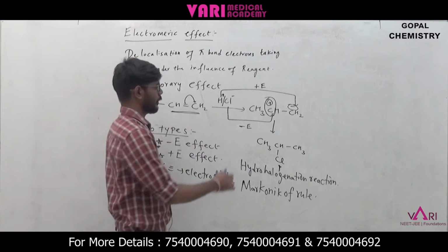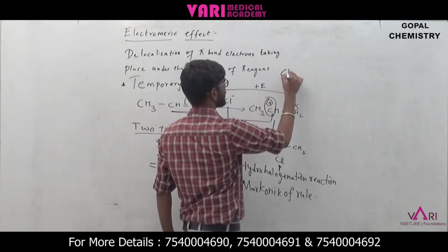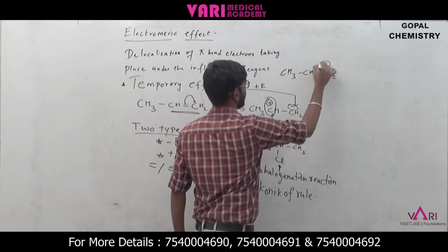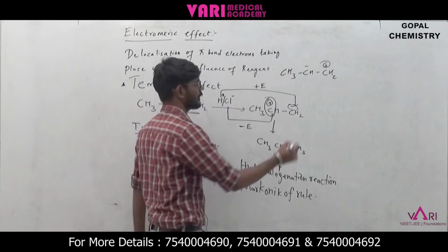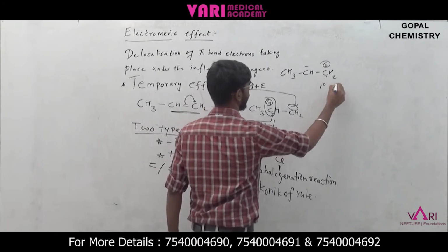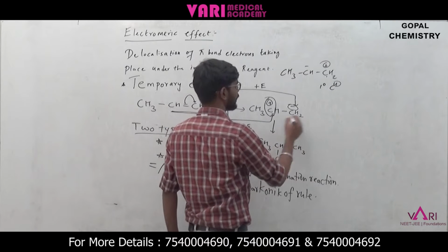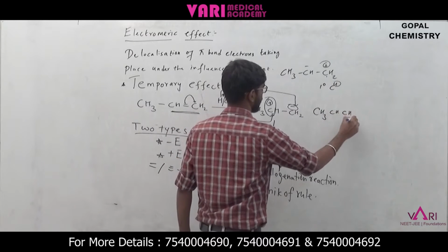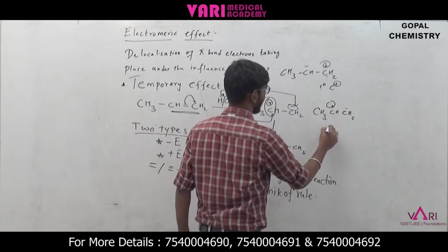See, if we assume CH3, CH, CH2 with minus here and minus here, this is a primary carbocation, right? So this one is a primary carbocation, and here a secondary carbocation. CH3, CH, CH2. This is a secondary carbocation.